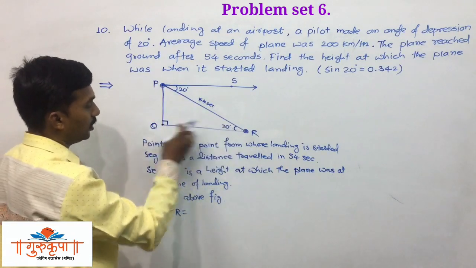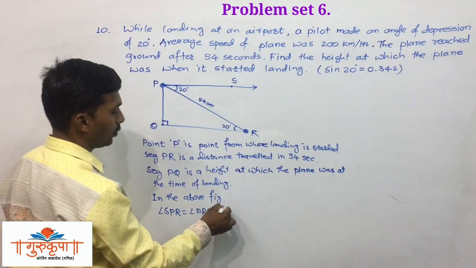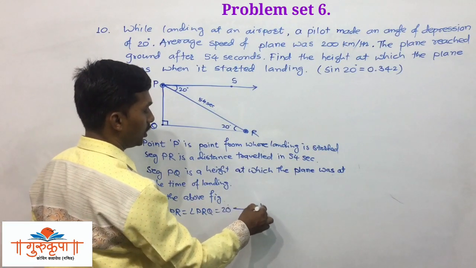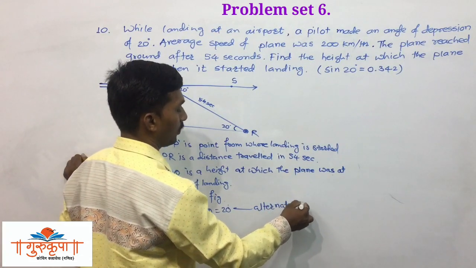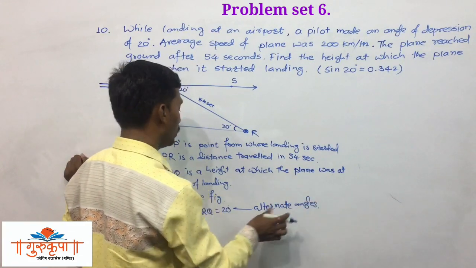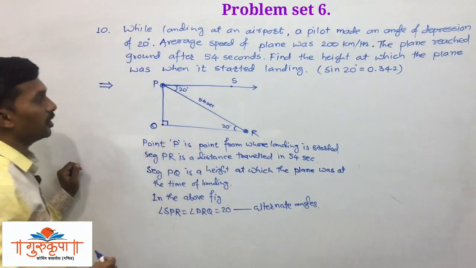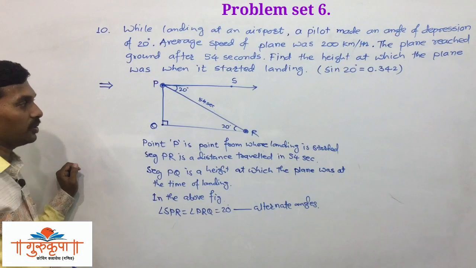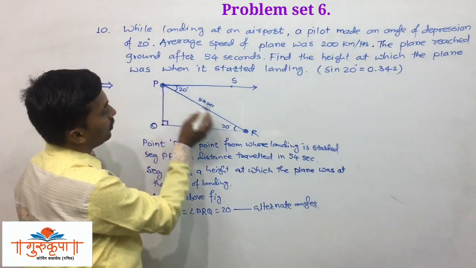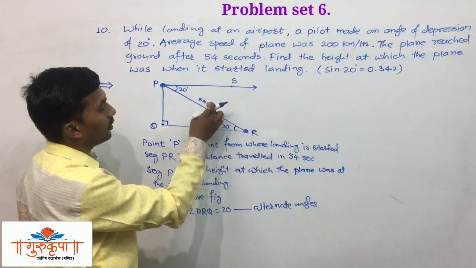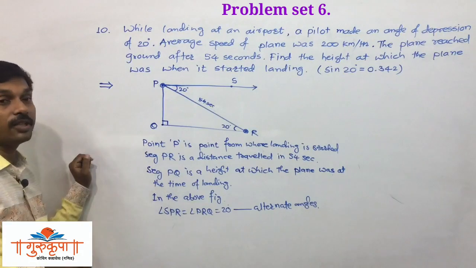is equal to angle PRQ is equal to 20 degrees, and the reason is alternate angles. Both the angles are alternate angles, since they are equal. Angle SPR is equal to angle PRQ is equal to 20 degrees, and we know that PR is the distance which is travelled in 54 seconds, but the actual distance we didn't know.